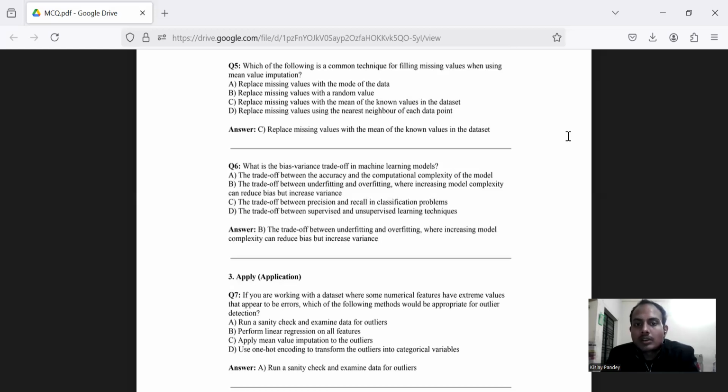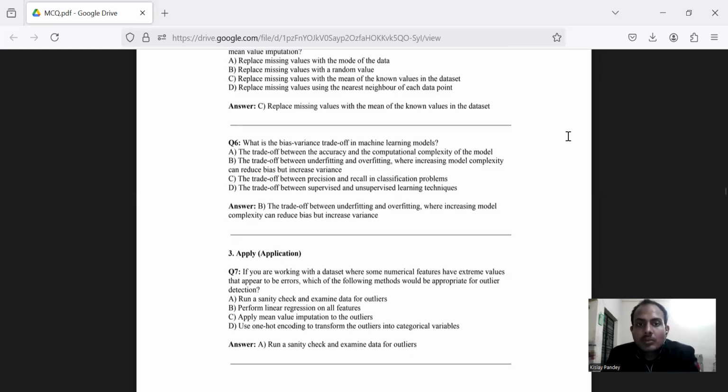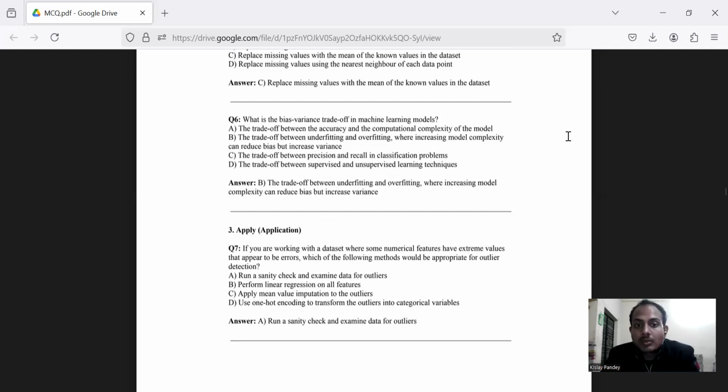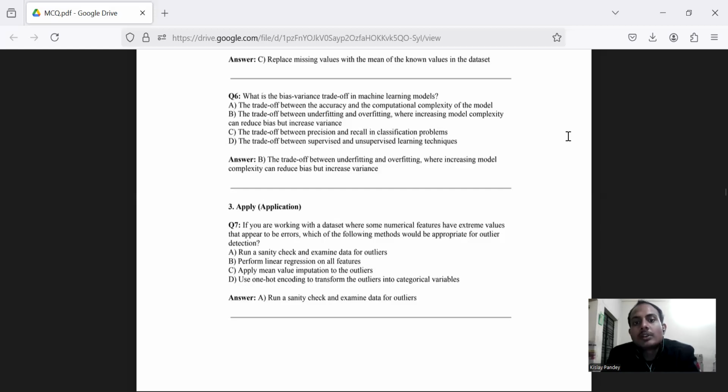A. Trade-off between the accuracy and the computational complexity of the model. B. The trade-off between underfitting and overfitting, where increasing model complexity can reduce bias but increase variance. Option C. The trade-off between precision and recall in classification problems. Option D. The trade-off between supervised and unsupervised learning techniques. Here, option B seems to be correct, which is the trade-off between underfitting and overfitting, where increasing model complexity can reduce bias but increase variance.